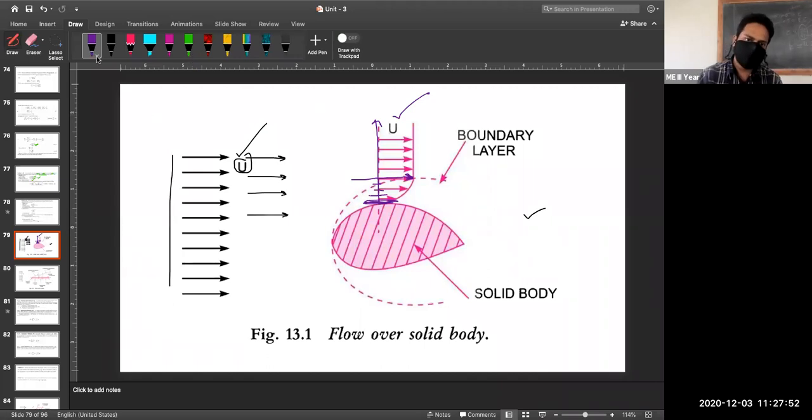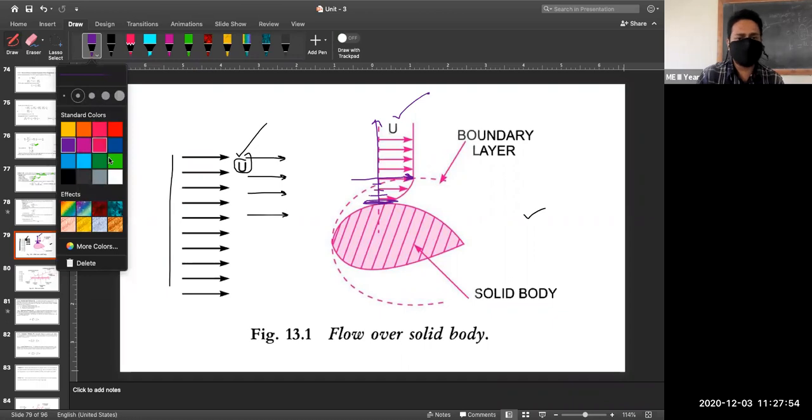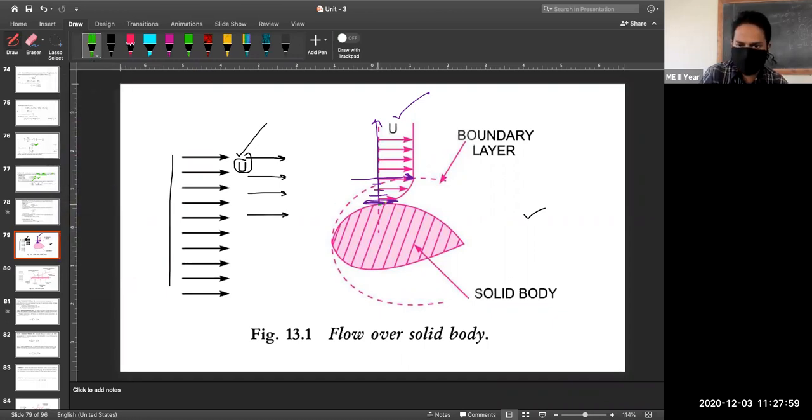So here you can observe that one velocity gradient is there. And how is it represented? If I would like to represent it with a graph, here you can see in green color, the velocity is varying like this. At the point of intersection with the solid, it is equal to 0.